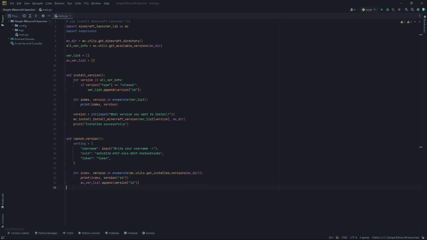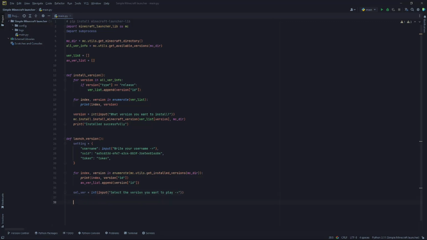Perfect. Now we want to select the version we want to play. So select version equals int input, similar to how we have done it before. Select the version you want to play, then done.